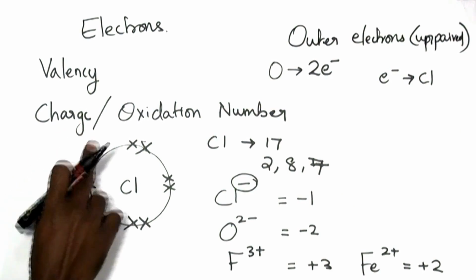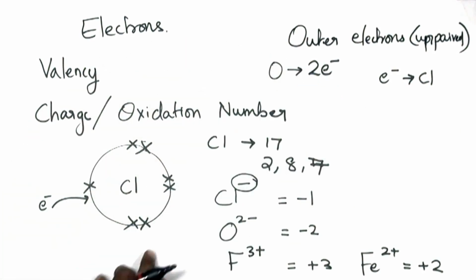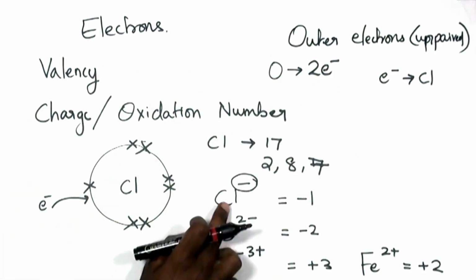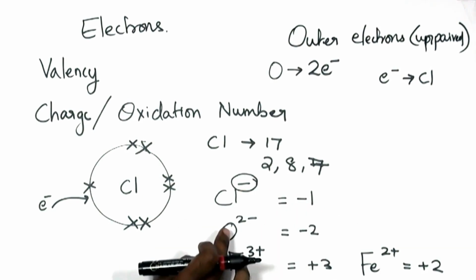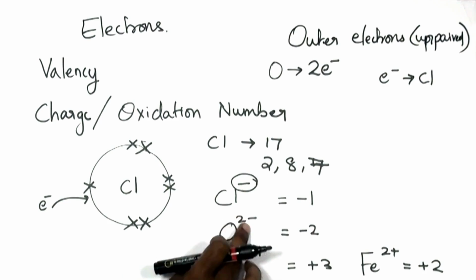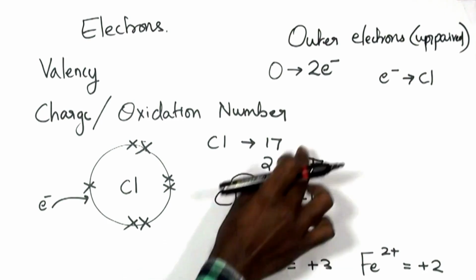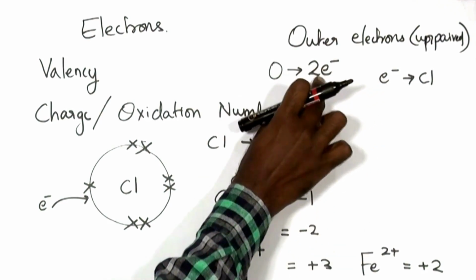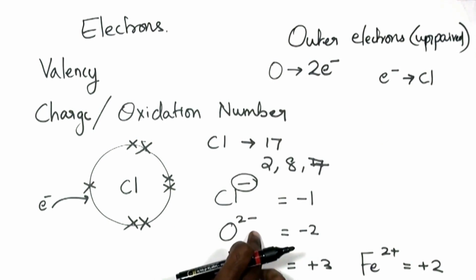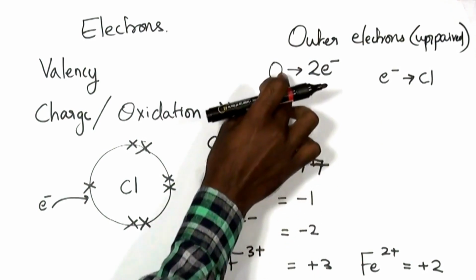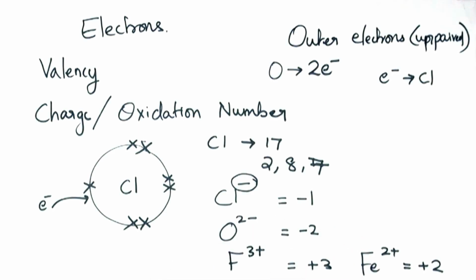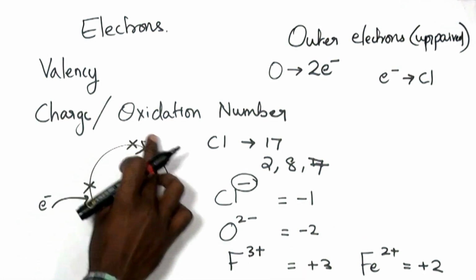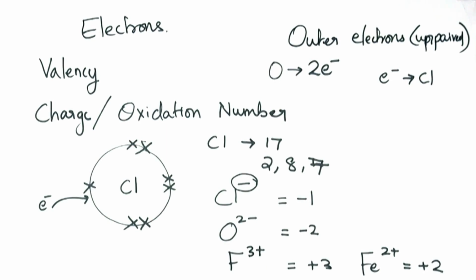Charge explains what is the fate of these electrons. Will they be gained or lost? In the case of chlorine, it always gains, so it is said to be -1. And the valency of oxygen is 2, meaning the outermost 2 unpaired electrons get involved in bonding, and due to the electronegativity of oxygen, it always gains electrons and becomes -2. So the oxidation state of oxygen is said to be -2.